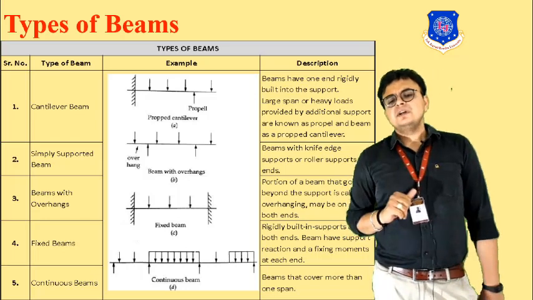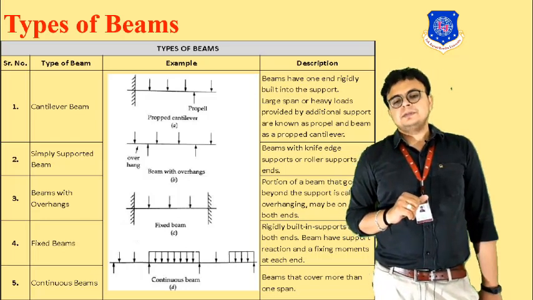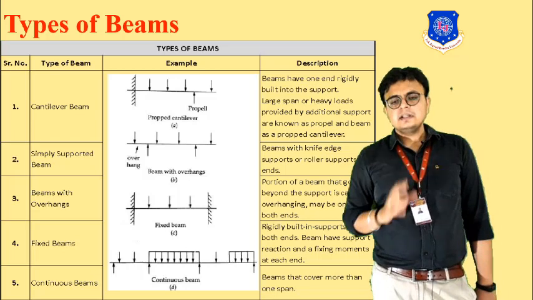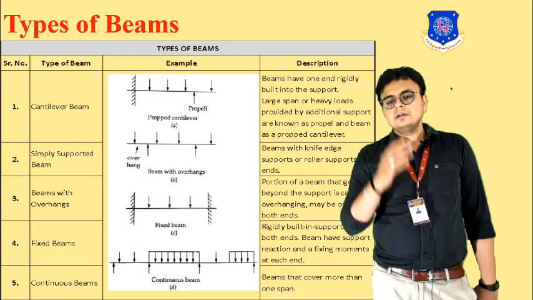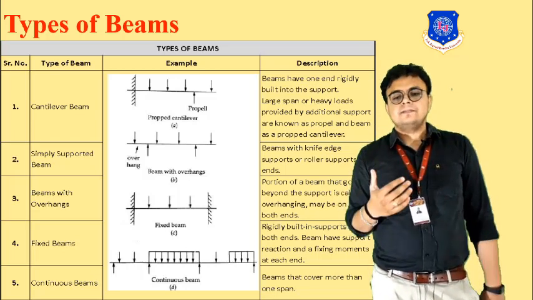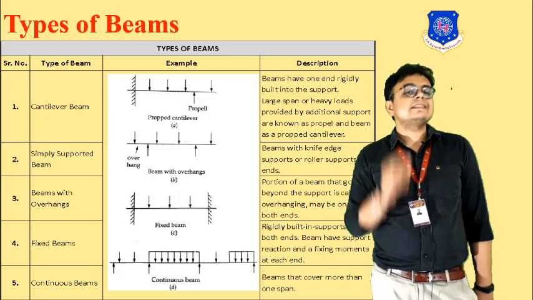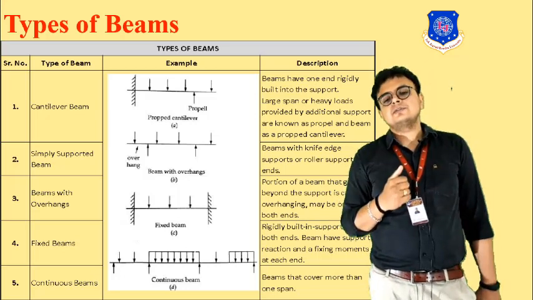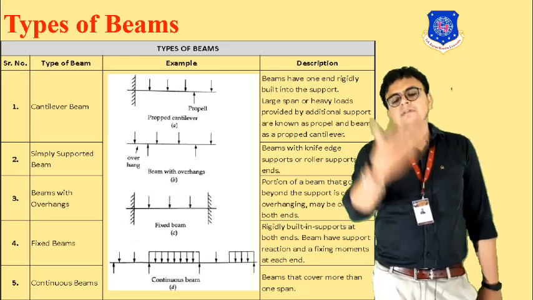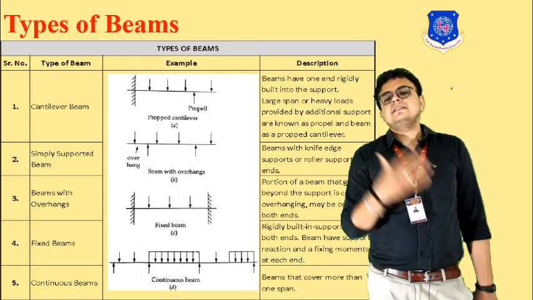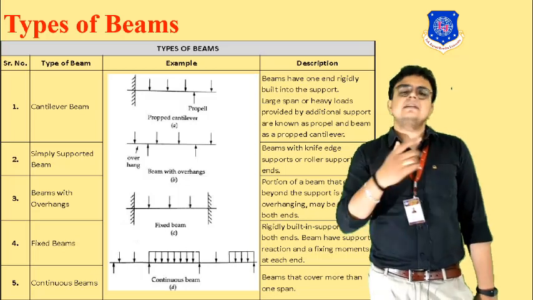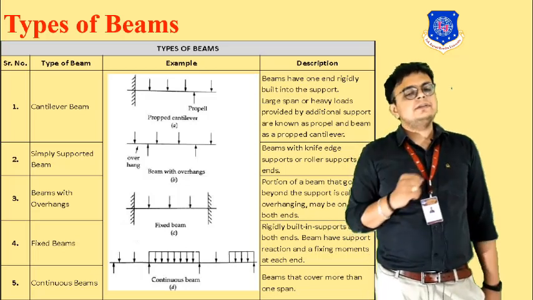Last type of beam is the continuous beam, which covers more than one span. Beams that cover more than one span are termed continuous beams. Means whenever the beam is passing through more than one span, then we can say that it is such a kind of beam.